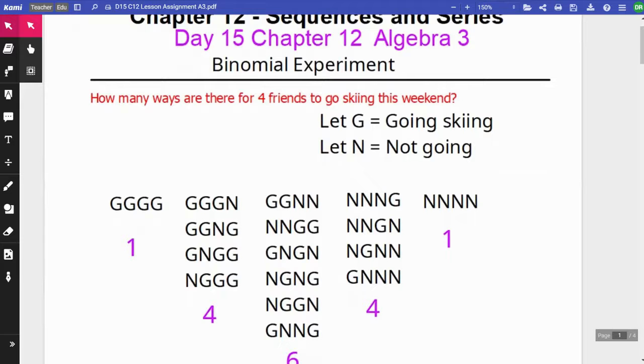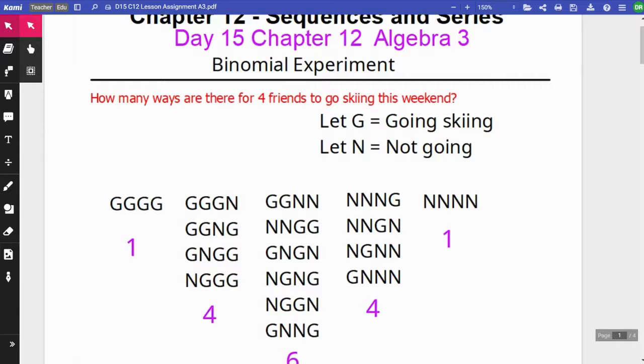So let's just say there's you and 3 others, and some of you are going to go skiing, some of you aren't. Maybe all 4 of you are, maybe none of you are. And we're just going to figure out how many different ways there are. And each of you are unique individuals.